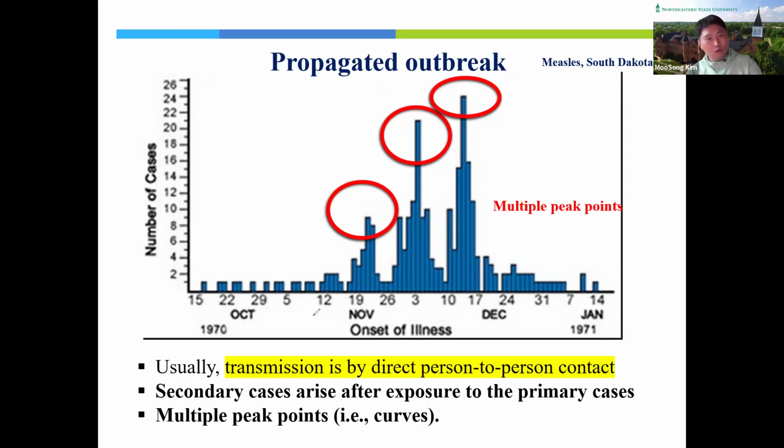We also talked about the shape of the epidemic curve. Depending on the shape of the curve, we can identify the different types of transmission: common point source outbreak, continuous common source outbreak, or propagated outbreak.